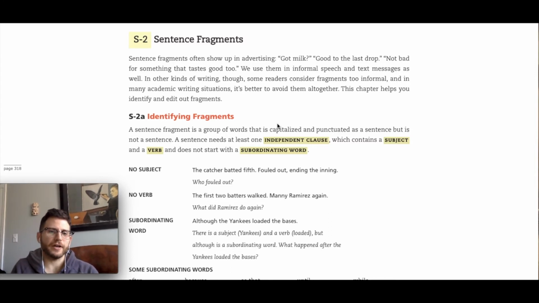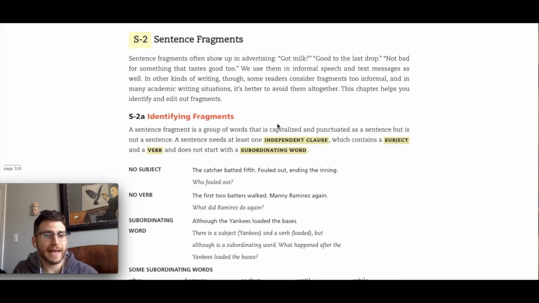So what is a sentence fragment? People have this misunderstanding that sentence fragments are short sentences. They also have the mistaken idea that run-ons are long sentences, and I want to disabuse you of those ideas because they're not correct.